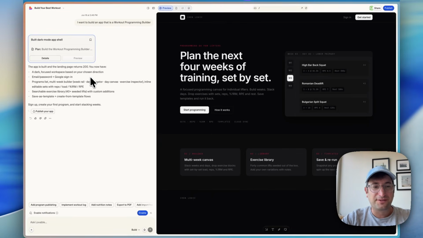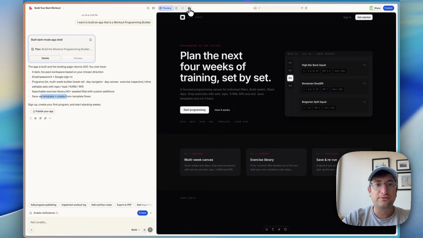Okay, so we have our first version and it says the app is built. You now have a dark focus workspace, email, password, Google sign-in. That's the authentication I talked about. A programs list, multi-week builder, inline, editable sets with reps, loads, and more. Searchable exercise library with custom additions and a save as template plus create from template rows. So let's actually test this out. In Lovable, we have our preview here on the right side.